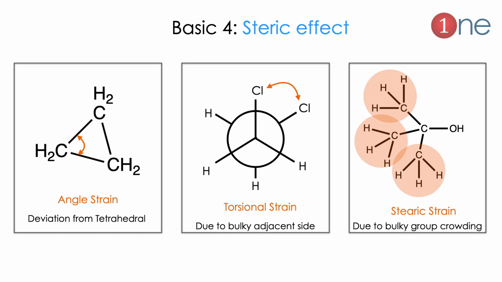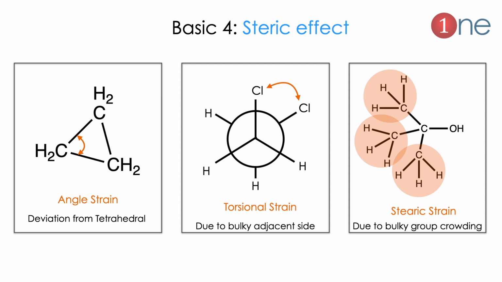The next thing will be similar, which is torsional strain, which comes from the conformation of compounds, which we will see later. So torsional strain comes from the bulky groups present in the compound. Here are the 2 chlorines. This is the top view of dichloroethane. 2 chlorines cannot be nearby. They are always forced away. Bulkiness creates the torsional strain.